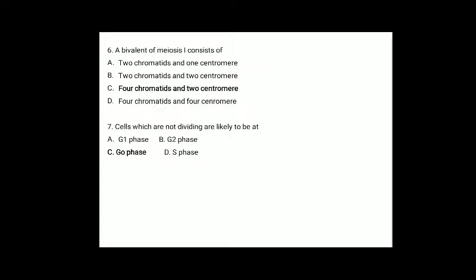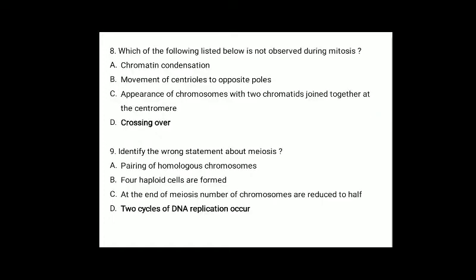Then the seventh question, cells which are not dividing are likely to be present in the G0 phase or quiescent phase. Eighth question, which of the following listed below is not observed during mitosis? What is not observed during mitosis is crossing over, because crossing over occurs during meiosis 1 and it is not found in mitosis.